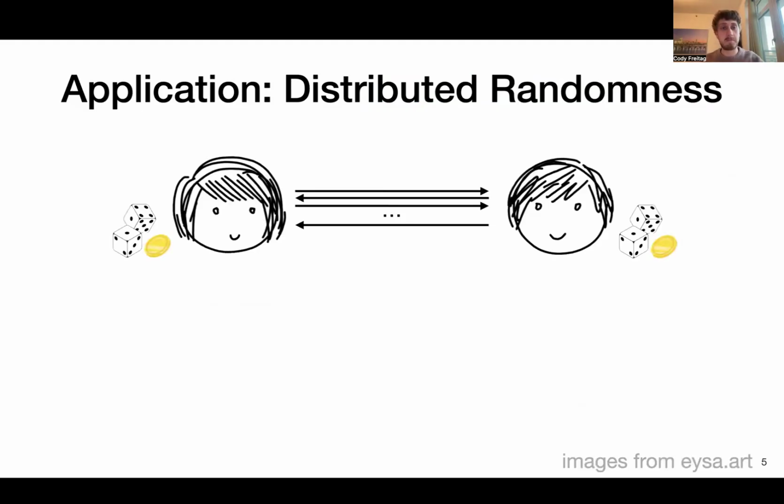All right. So why do we study these objects? What's been the main application for these non-malleable time lock puzzles? They've been used in interesting ways to generate distributed randomness. These are protocols between two parties, Alice and Bob, where they interact over some number of rounds. They use their own internal randomness, and their goal at the end of the day is to output some random string. The point is this string should be random, even if one of the parties, say Alice, is malicious and deviates from the protocol in some way, trying to bias the output.